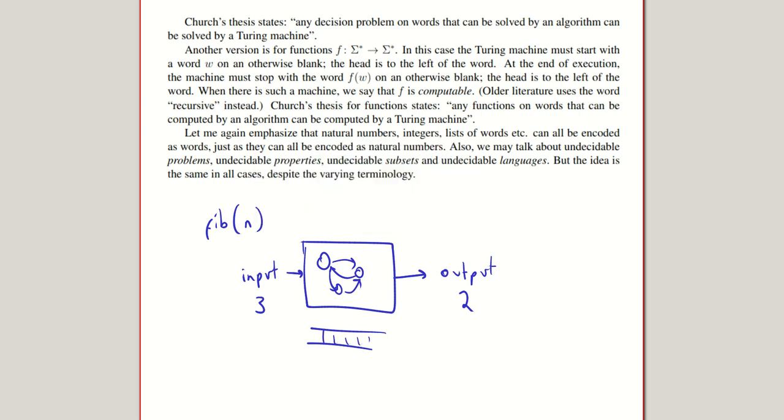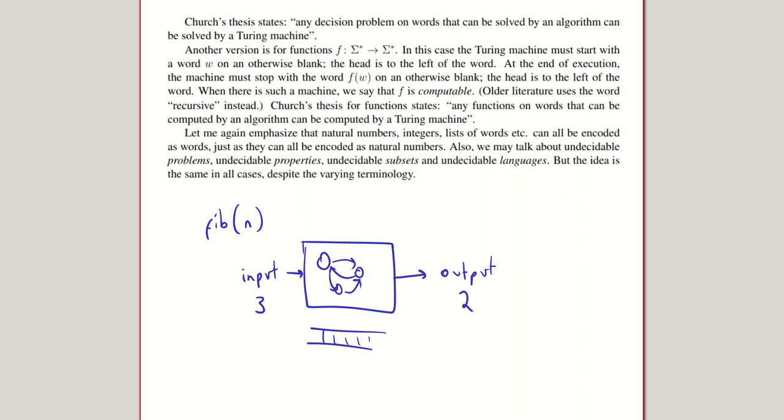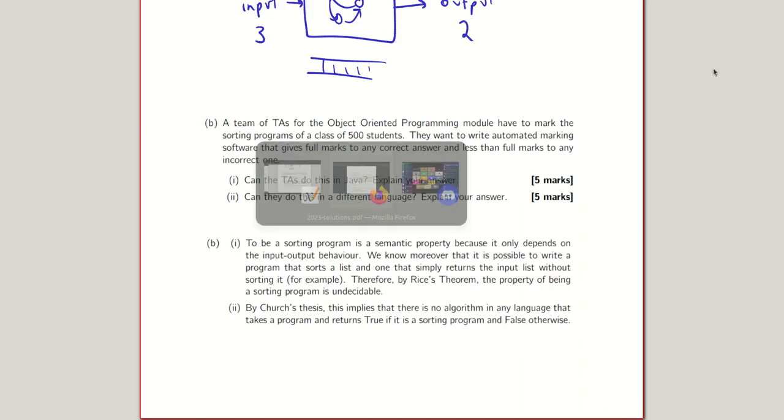In terms of the kinds of questions that might come up regarding Church's thesis, I think the most we'll be asked is, if we're given something which we know we can't solve with a Turing machine, then we might be asked, can we solve this in Java? I think in the 2023 paper, something like that came up. Let me just find that example question. Church's thesis was in the mark scheme for that paper. Okay, so this was the question from the 2023 paper, and that was the answer.